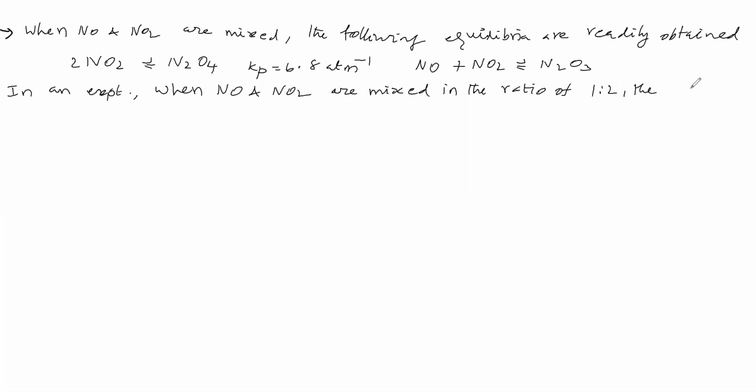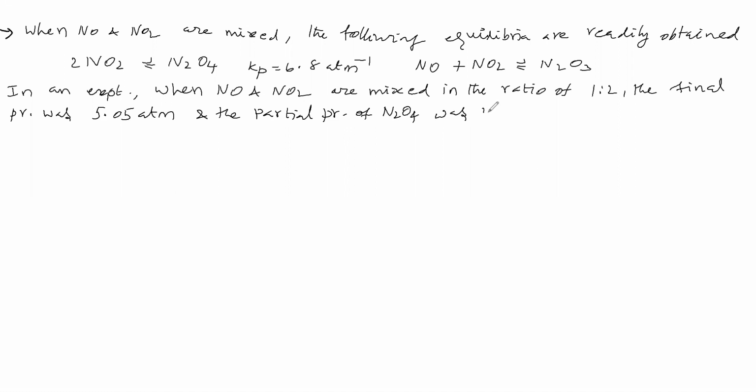The final pressure was 5.05 atmosphere. And the partial pressure of N2O4 was 1.7 atmosphere.